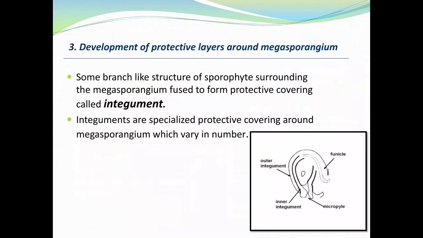Development of protective layer around megasporangium. Some branch-like structures of the sporophyte surrounding the megasporangium fuse to form a protective covering called the integument. Integuments are specialized protective coverings around the megasporangium which vary in number.